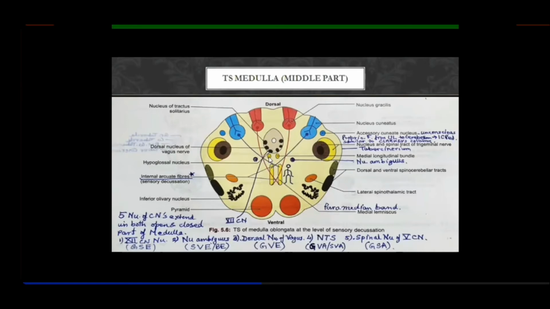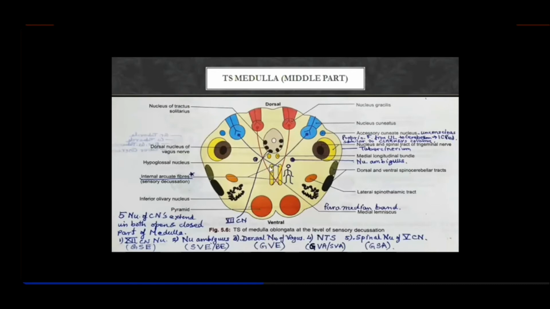Just below, anterior and ventral to this gray matter, you find the medial longitudinal bundle. Remember, the medial longitudinal bundle is very important for the movements of the eyes. I told you it synchronizes the switching between the third, fourth, sixth, and eighth cranial nerves, so that you can move your eyes smoothly. So that was about the medial longitudinal bundle.